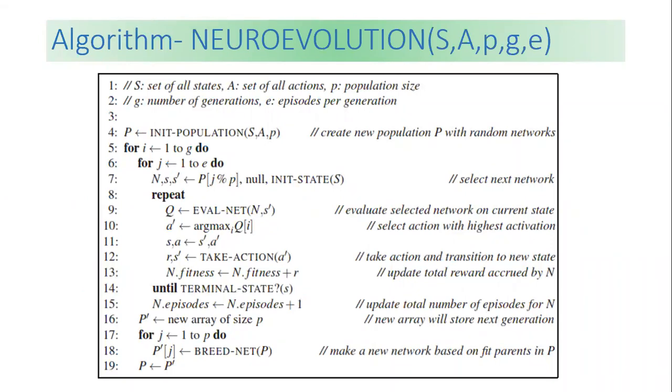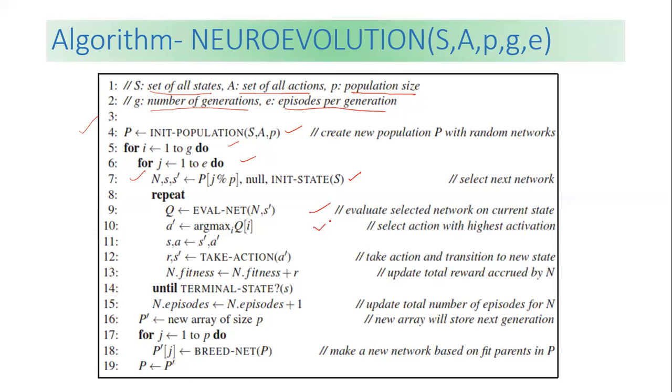Then this is the algorithm. S is the set of all states. A is the set of all actions. P is the population size. G is the number of generations. And E is the episodes per generation. The first step is creating a new population P with random networks. Then, from the current state, we select the next network and evaluate the selected network on the current state.